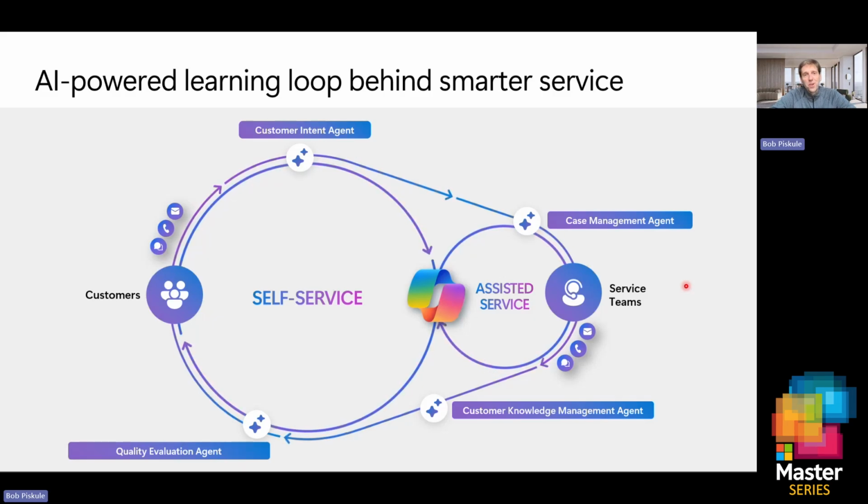But here's where the learning loop continues, as you're looking at this graphic. If the rep solves an issue that isn't yet documented, the knowledge management agent suggests turning that resolution into a new knowledge management article, feeding it right back into the system for future use. Now, this new knowledge article not only improves self-service, but can also improve assisted service moving forward. So the next time a customer reaches out with a similar issue, the system is already smarter and faster.